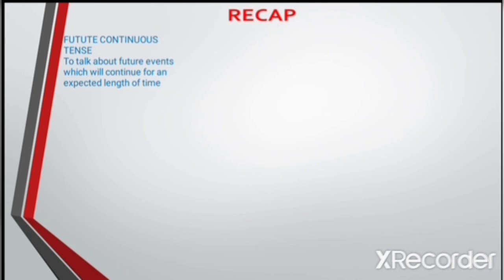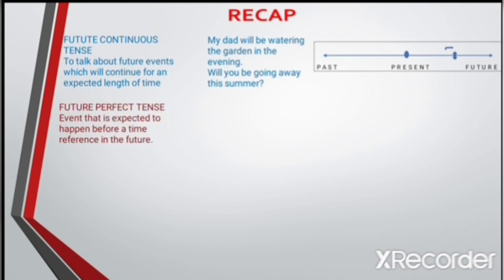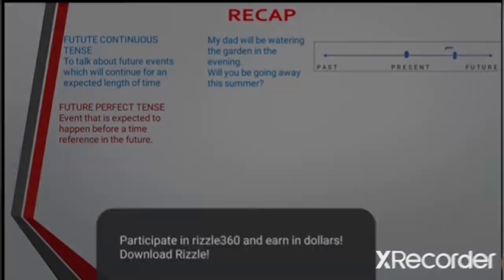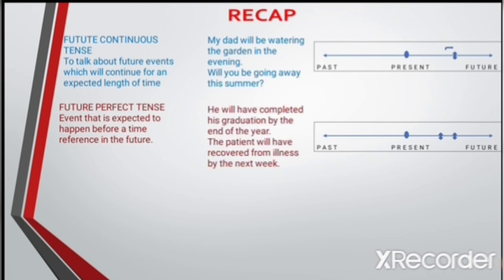Future continuous tense is used to talk about future events which will continue for an expected length of time in future. My dad will be watering the garden in the evening. Will you be going away this summer? Next comes future perfect tense. Event that is expected to happen before a time reference in the future. For example, he will have completed his graduation by the end of the year. The patient will have recovered from illness by the next week.